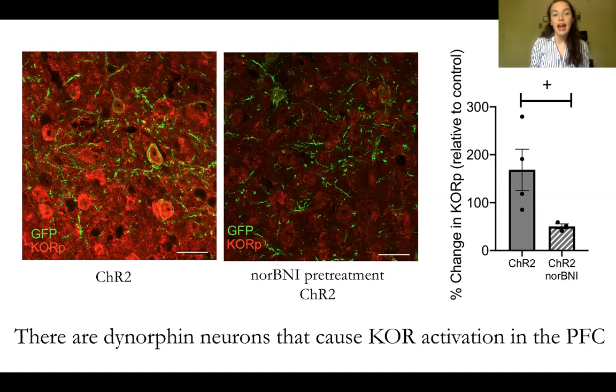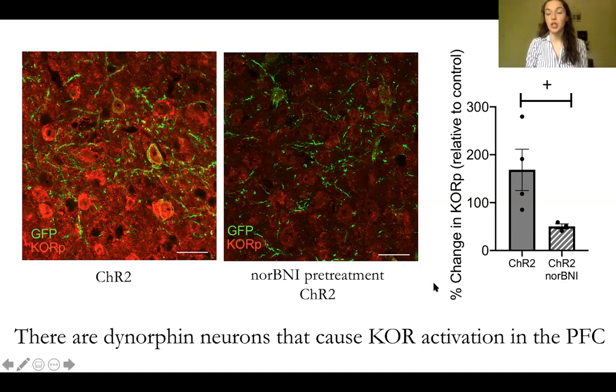This shows that when an animal is stimulated with channelrhodopsin 2, so these dynorphin neurons are activated through blue laser light, there's an increase in phosphorylated KOR. On the right, you can see that when norBNI, a negative control, is applied, then there isn't this phosphorylation, which indicates that this is kappa opioid receptor specific.